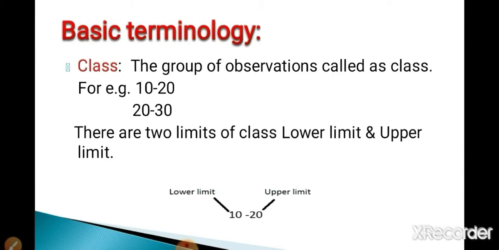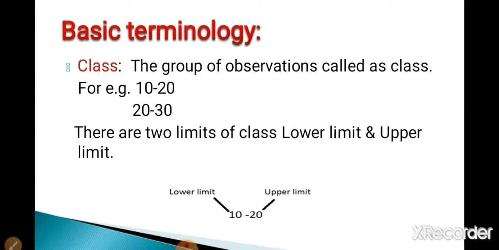It is basic terminology. So first is class. In general, what is meant by class in college? The class is nothing but the group of students. Similarly in statistics, what is meant by class? Class is nothing but the group of observations or the group of variable values. See the example, 10 to 20. This is the group of observations from 10 up to 20. That means 10, 11, 12, 13, 14 up to 20. This group of observations is called a class. So 10 to 20 is the first class of our example.